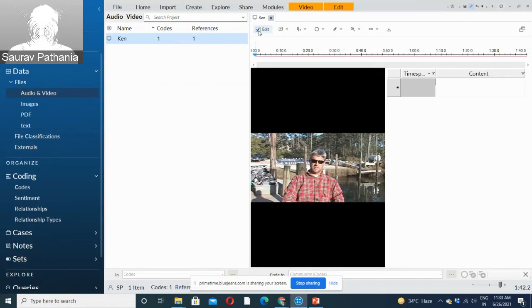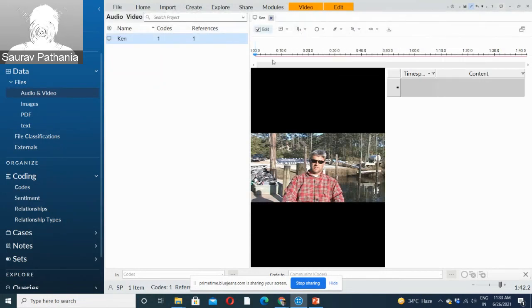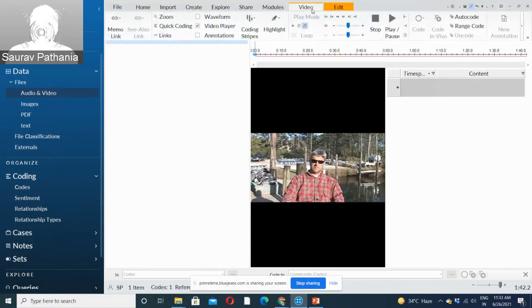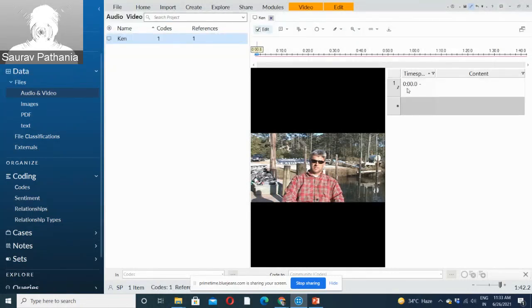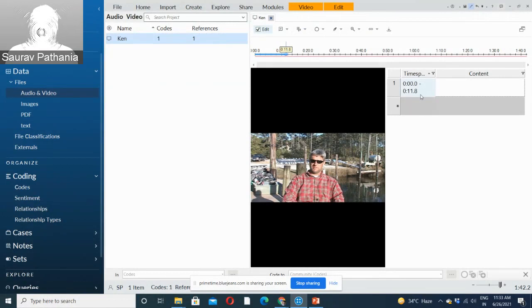So what you can do is go to the video file, and right now it's normal, but there's an option of transcribe. I've selected this transcribe mode. Now if I play this video, it shows the time span. Let's say I listen for the first 10 seconds, just for example, and I stop it here. It has stopped at 11.8 seconds.